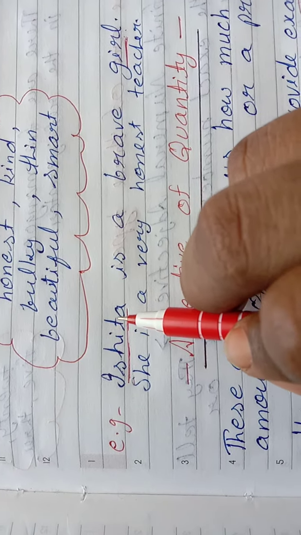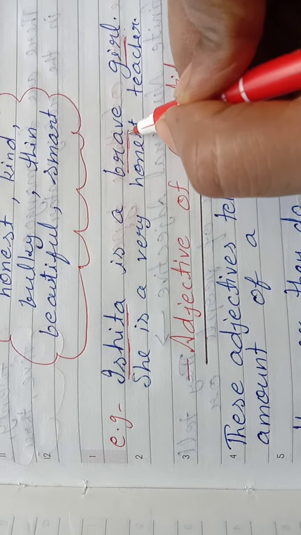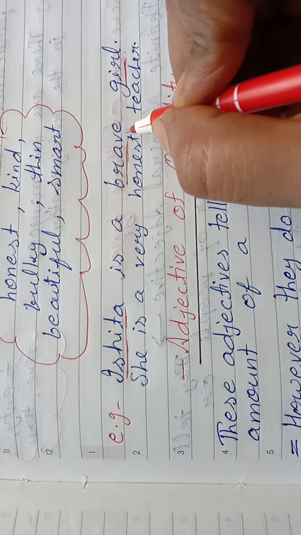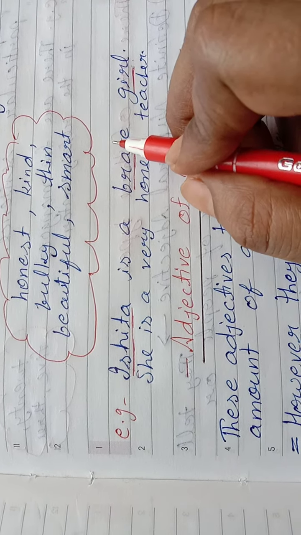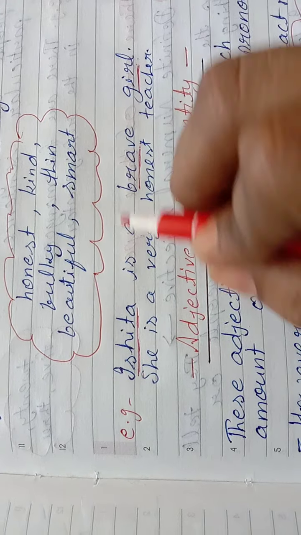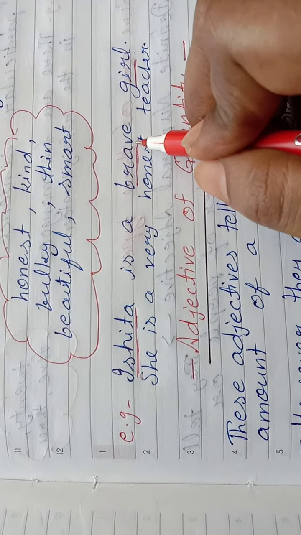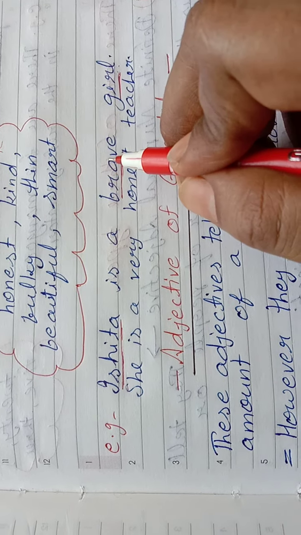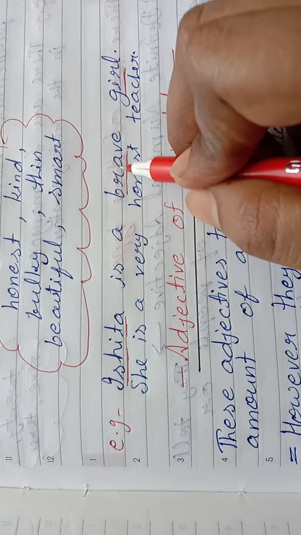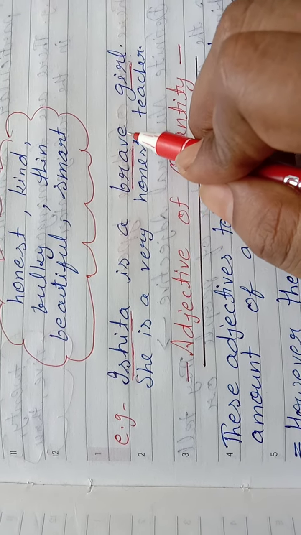And what is Ishita's quality? She is a brave girl. So here, in brave girl, brave is her quality. Okay, so here brave is the adjective of quality. With this word we can describe the quality of Ishita, that she is a brave girl.